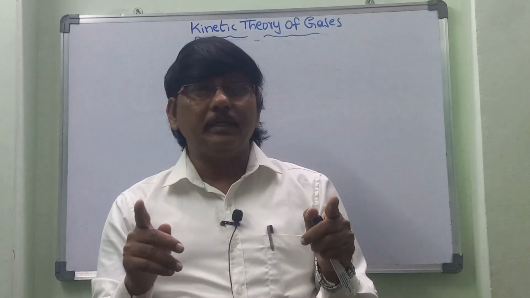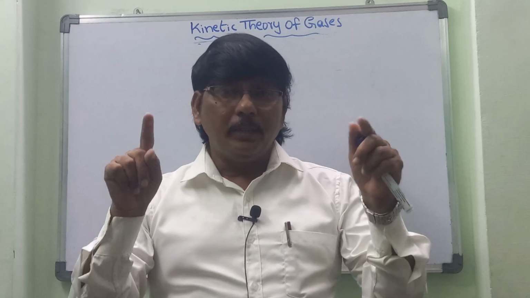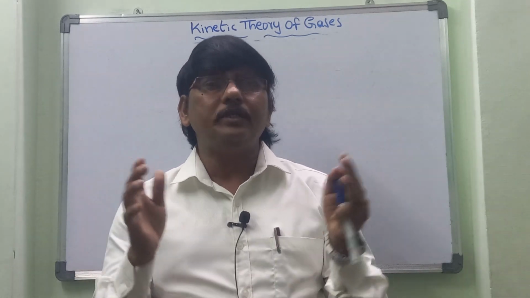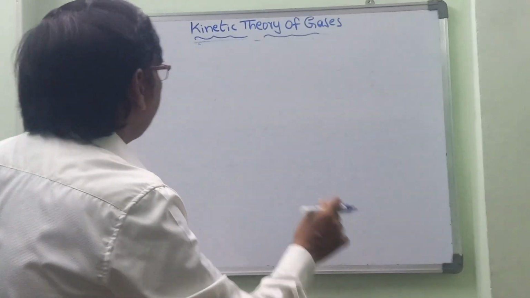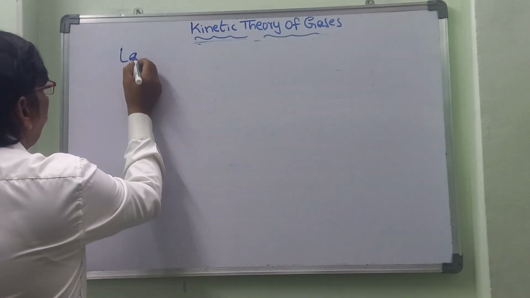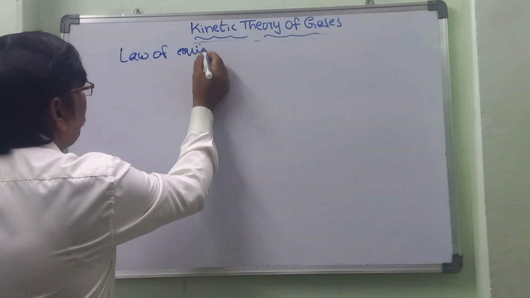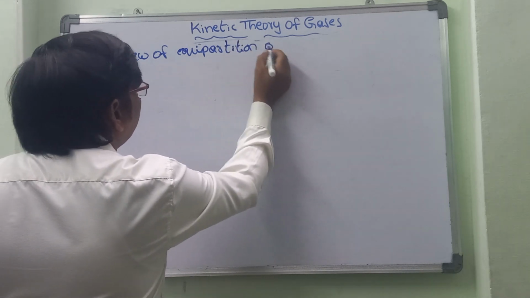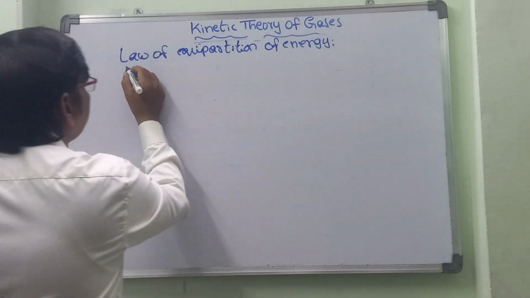That is what we call the law of equipartition of energy: whatever energy is supplied is equally distributed among all the molecules.